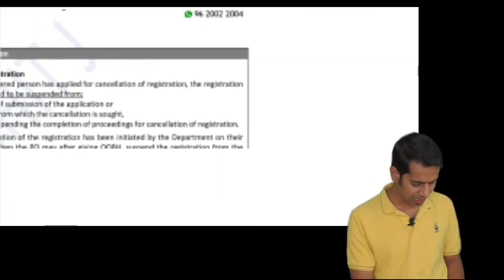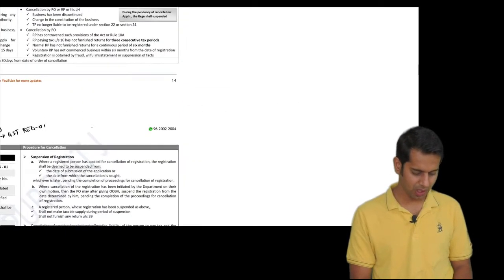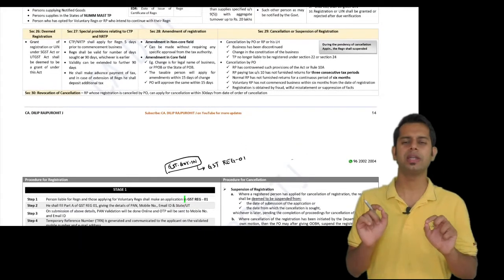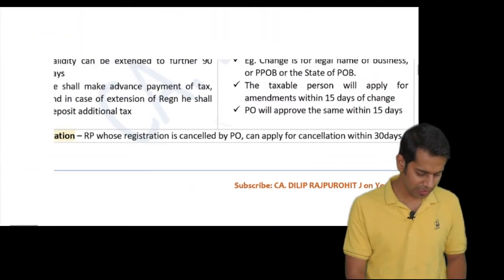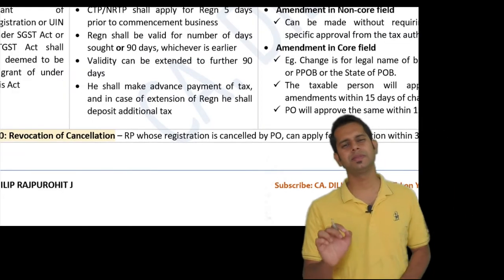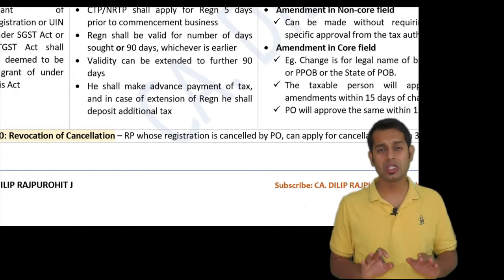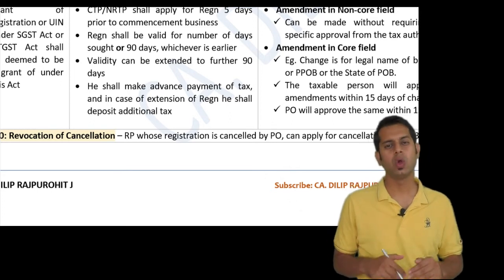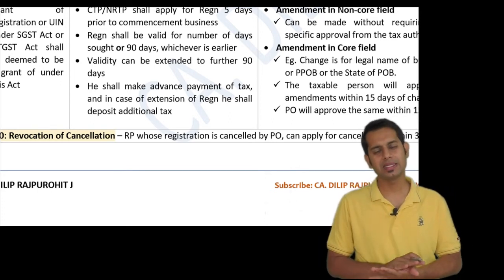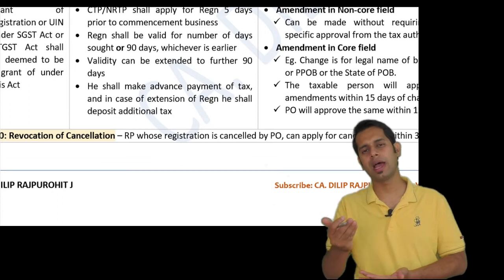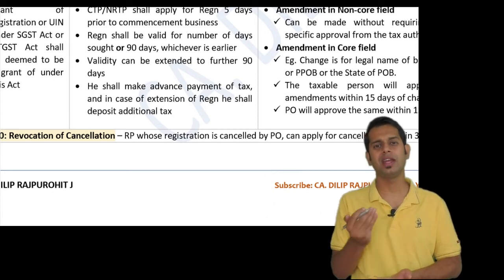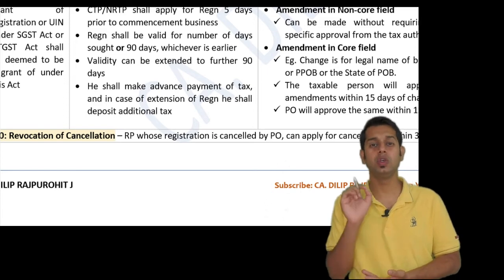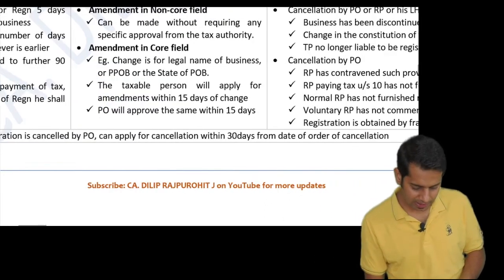Now, what do you mean by casual taxable person, sir? First, the meaning of casual taxable person. A casual taxable person is a person who does business occasionally, in a state or union territory where he does not have a fixed establishment, or at a place other than his usual place of business.